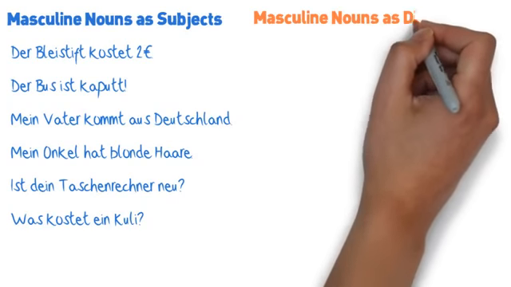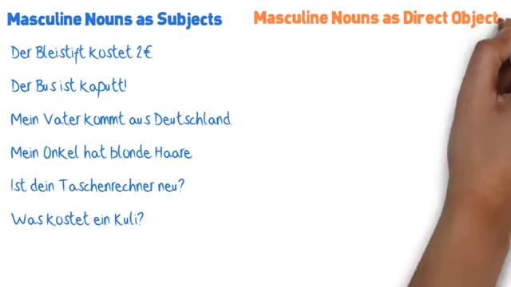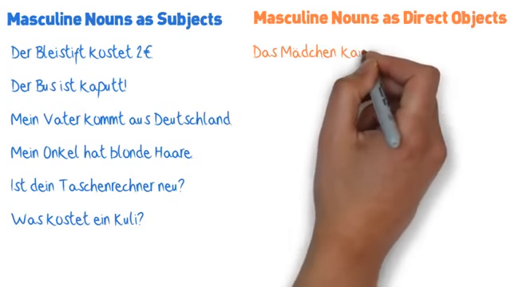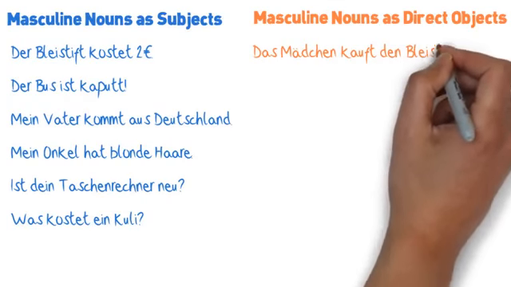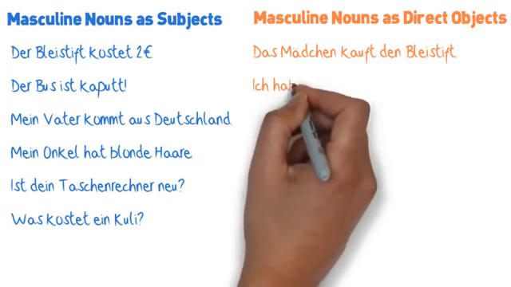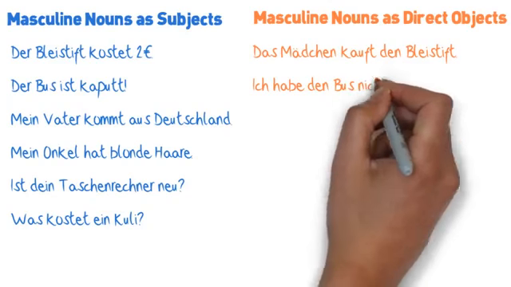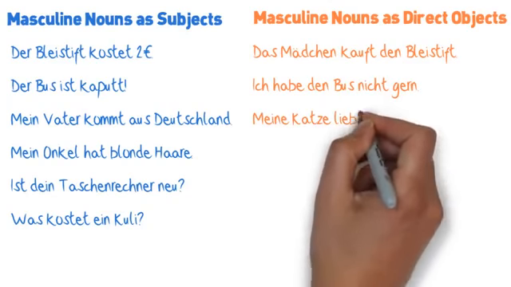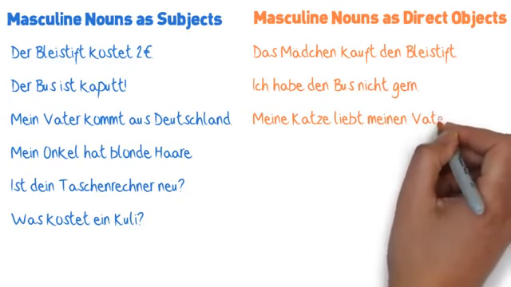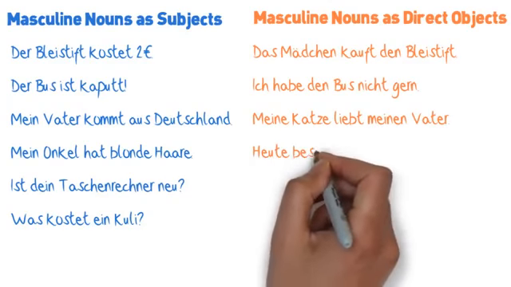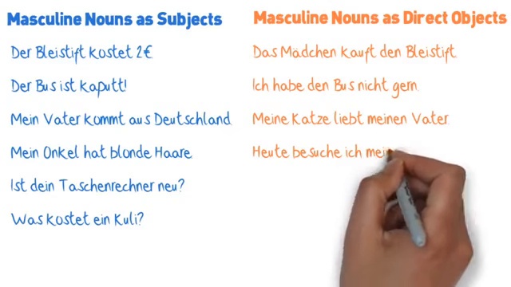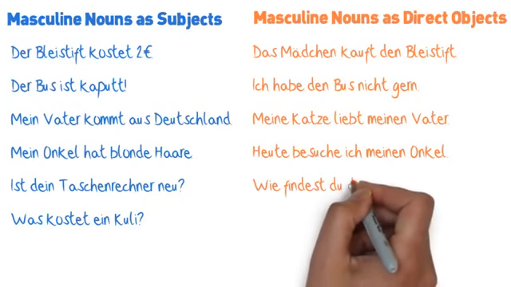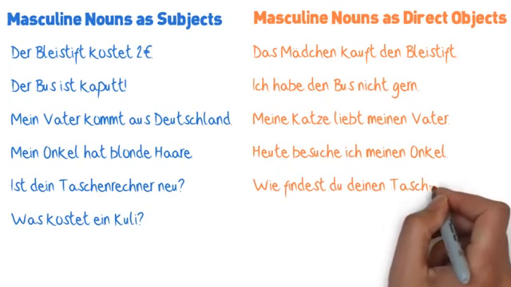Now, compare those sentences to some new sentences where the nouns are direct objects, meaning that they are in the accusative case. In each of these sentences, the masculine noun is being used as a direct object. So we use den for "the" and einen for "a." And if we're using a possessive form, then we also base that off of einen. Meinen for "my," deinen for "your," seinen for "his," ihren for "her," etc.